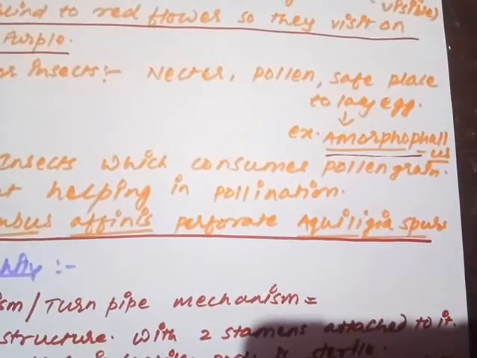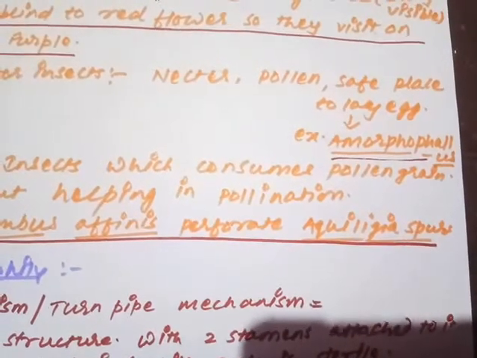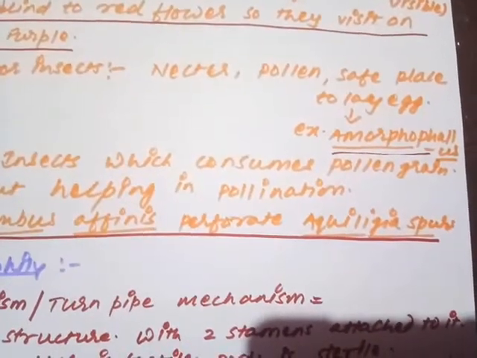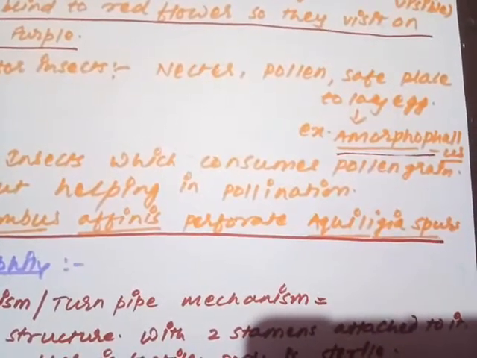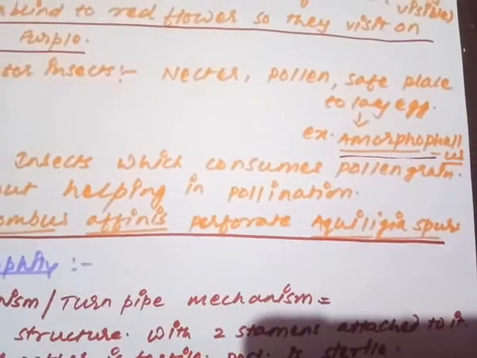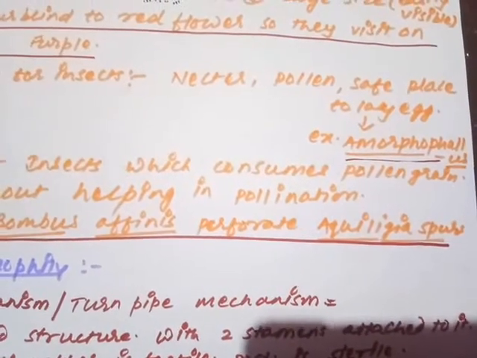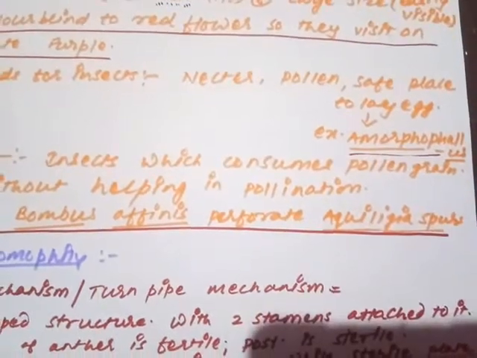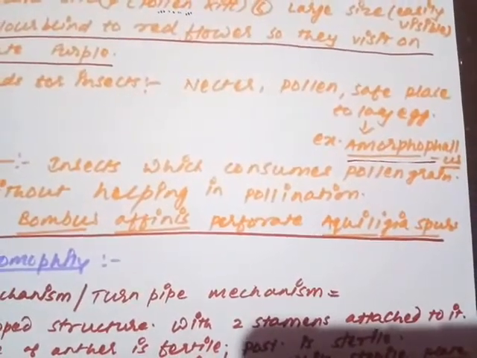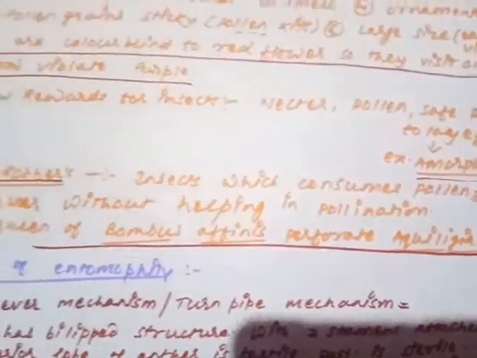The Amorphophallus flower is around 6 meters in height, and it provides a great place for laying eggs. So these are the three basic rewards the insect receives from the flower: nectar, then pollen grain, and a safe place for laying eggs.